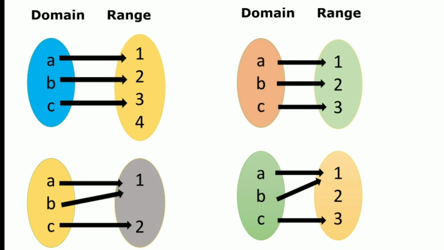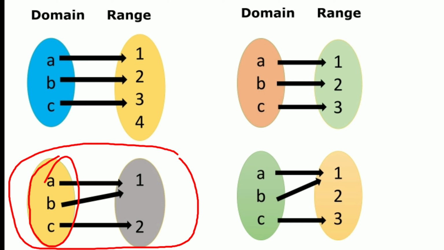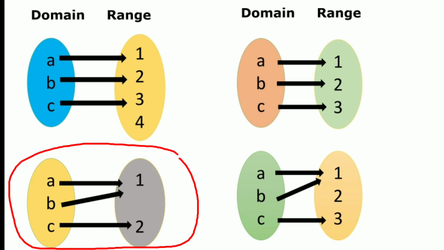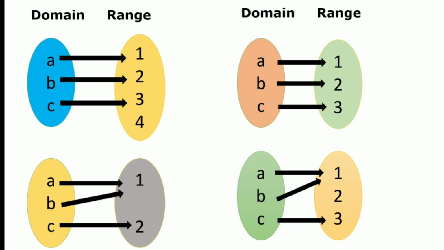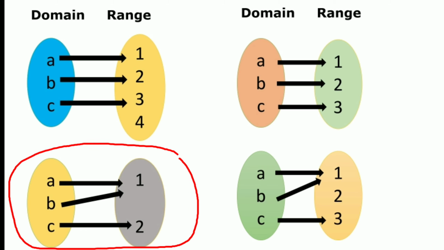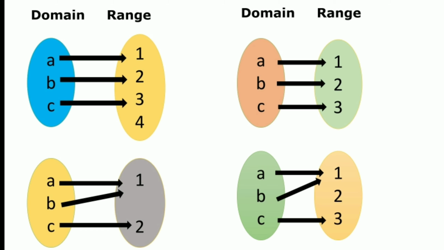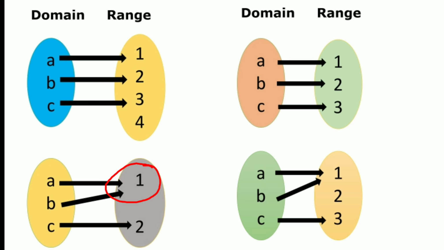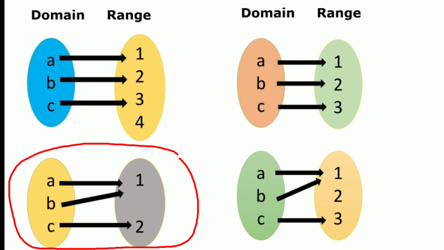See the third example. In this example, the domain is A, B, C and the range is 1 and 2. Here, more than one element of the domain has the same image in Y, such that it is a many-to-one function, because the elements A and B in the domain have the same image in the range, that is 1.